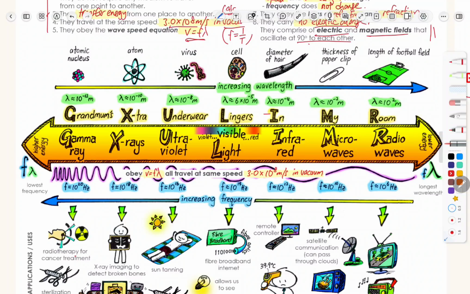Just like in chapter 1, we mentioned that so far, at O level, what we test you on is the diameter of the atom, the diameter of the hair, and the diameter of the earth. So these three are commonly asked. It's good to know the diameter in terms of times 10 to the power of how much. Another thing to take note of is, as mentioned, gamma ray has the highest frequency. Highest frequency means higher energy. So do take note of that.